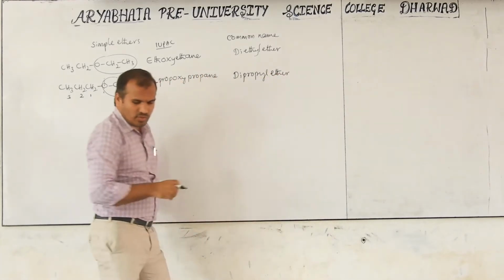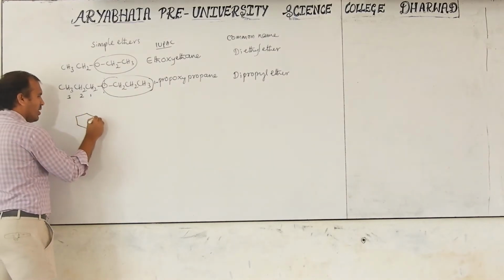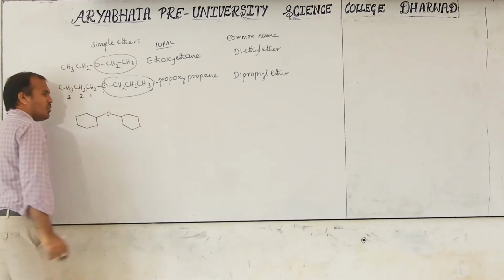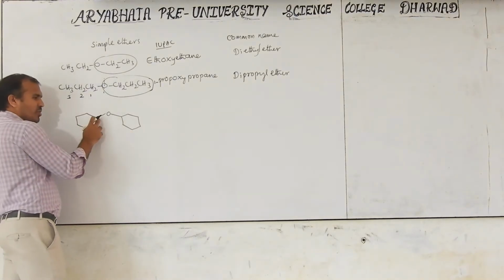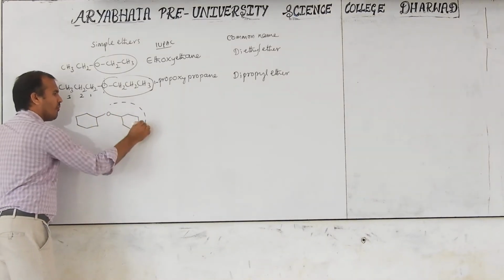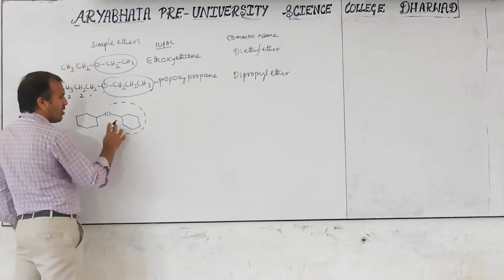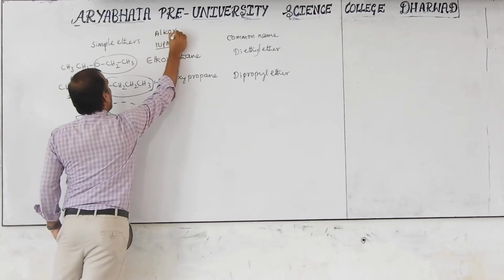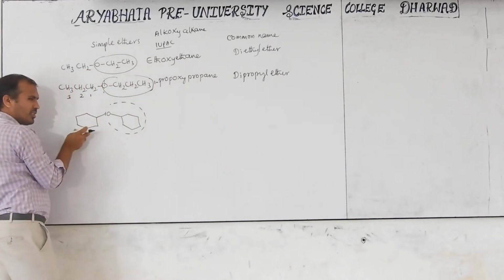More than this, there are no other simple ethers. If you want the cyclic form, then it may be given like this also: two cyclohexane rings bonded to the oxygen. Here also all are equivalent positions. You can place this group at any one of the positions. All are equivalent, that's why there is no need to give a number. Then it is called cyclohexoxycyclohexane. This one is alkoxy, and this one is the alkane.